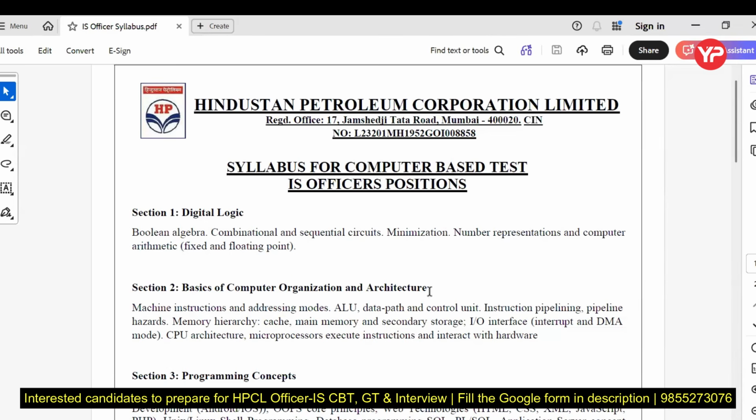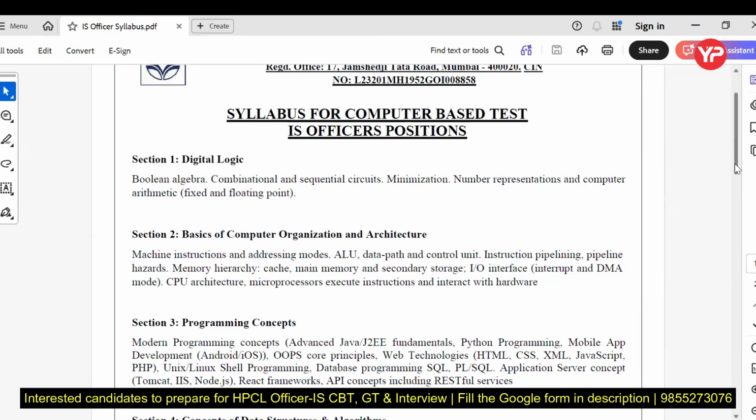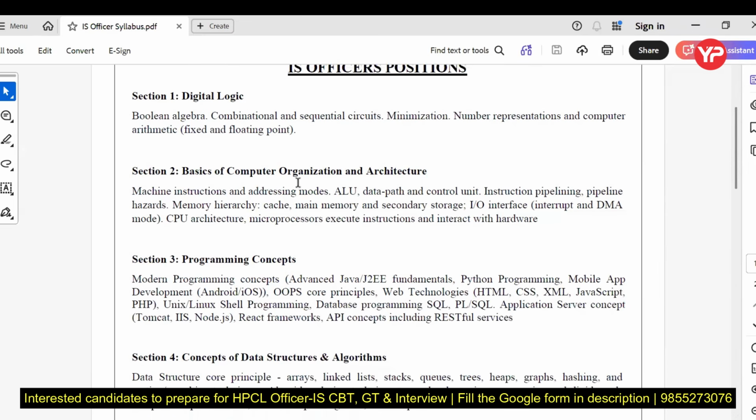Talk about the next syllabus, that is computer organization and architecture. Again, in computer organization and architecture, almost 8 to 10 questions were asked in 2022, and the syllabus is the complete machine instruction cycle, all the addressing modes, then ALU, data path, control unit, pipelining, memory, IO unit, the complete syllabus of GATE.